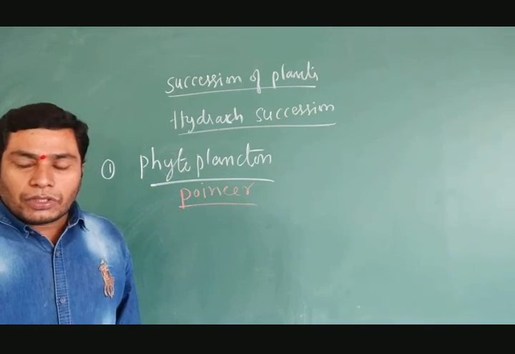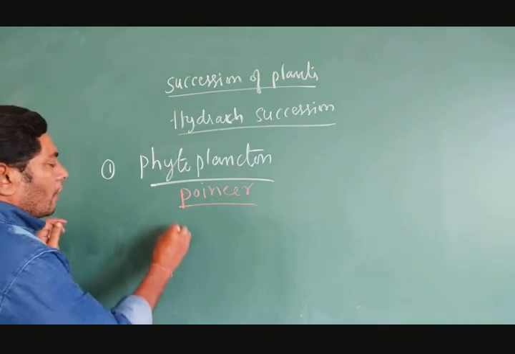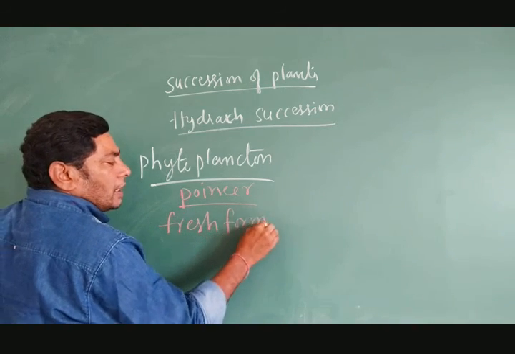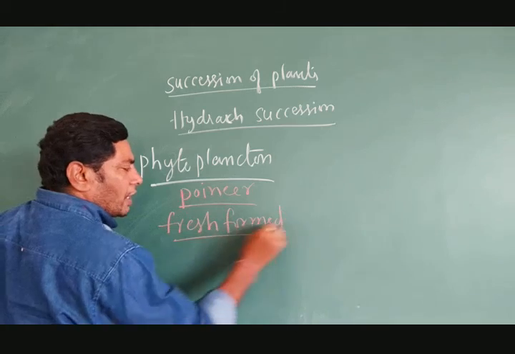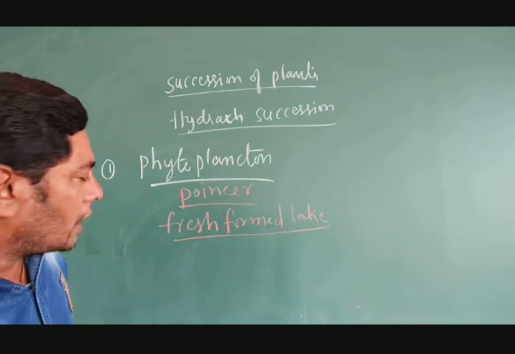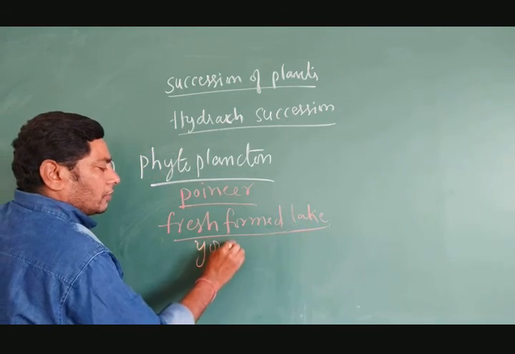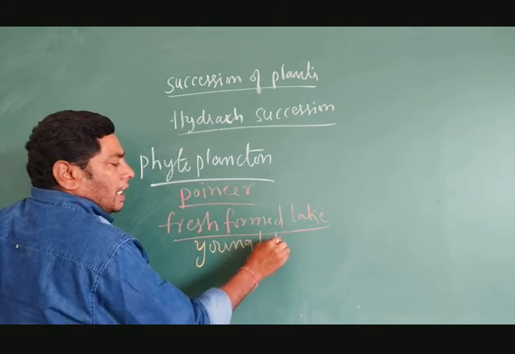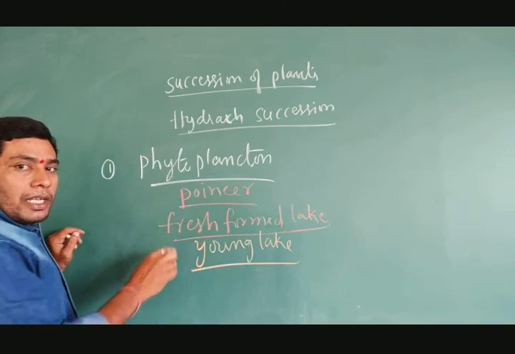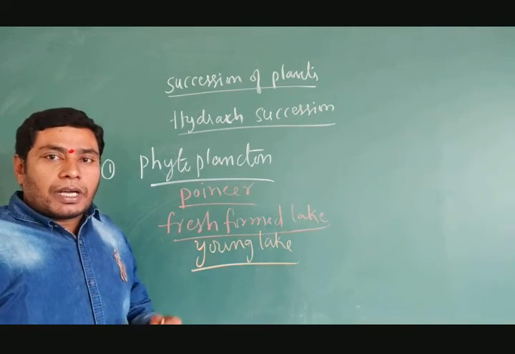A freshly formed lake is nothing but a young lake. In the young lake, the phytoplanktons first originate.